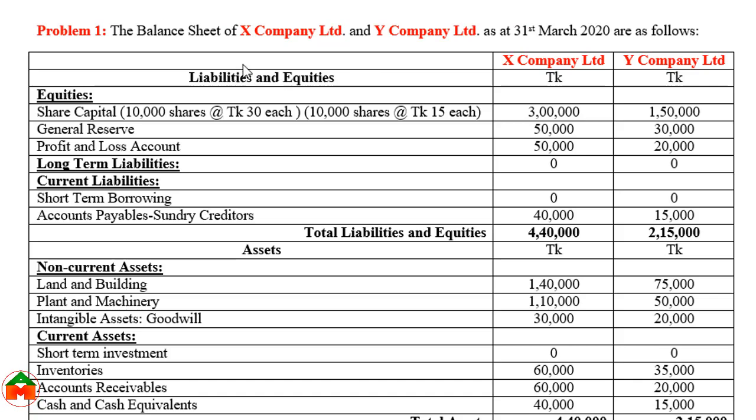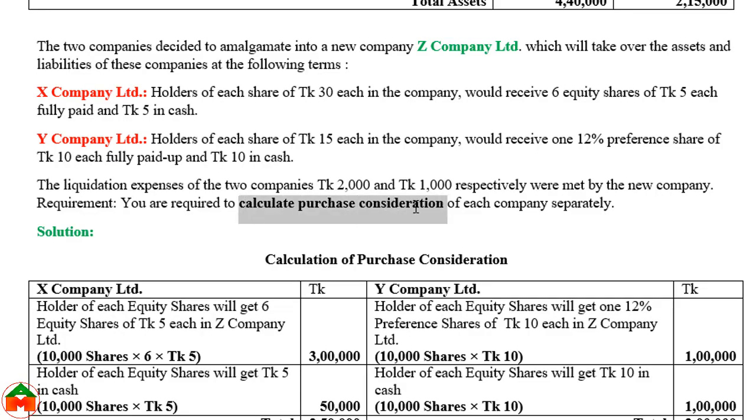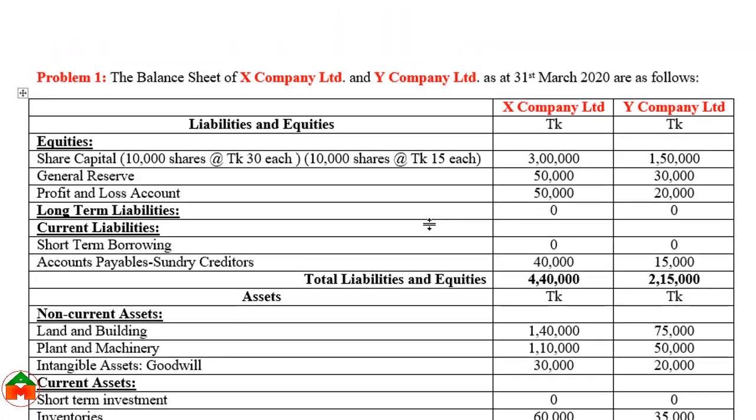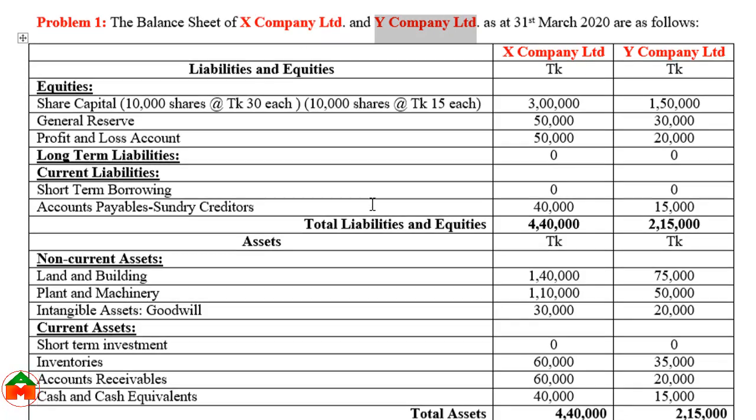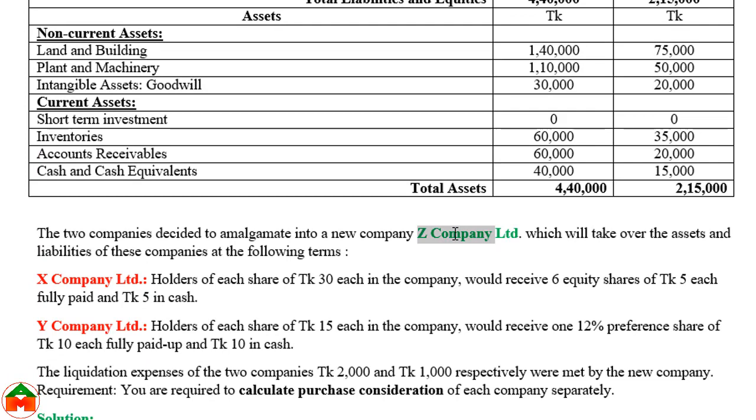Now we are going to see how to calculate the purchase consideration from a practical problem. Suppose here we can see two companies, X Limited and Y Company Limited. These two companies will be liquidated or dissolved by a new company, Z Company.